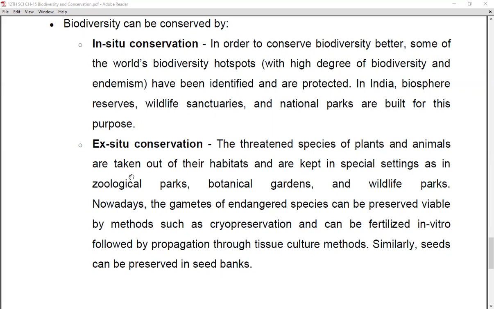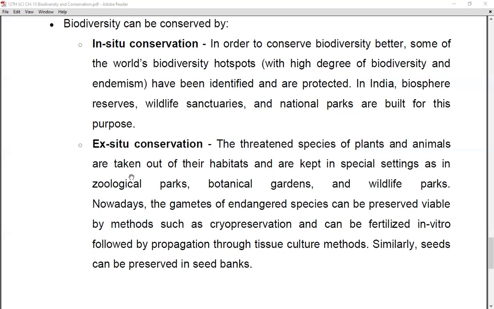The second type of conservation is ex situ conservation, where threatened species of plants and animals are taken out of their habitats and kept in special settings, such as zoological parks, botanical gardens and wildlife parks, right? If a particular animal, bird or plant is brought from Australia or some other continent or country, then they need to keep those plants and animals in special settings, that is, they should give the proper environment in which they were living in their own country. So in zoological parks, botanical gardens and wildlife parks, they are given all these special environments and settings.